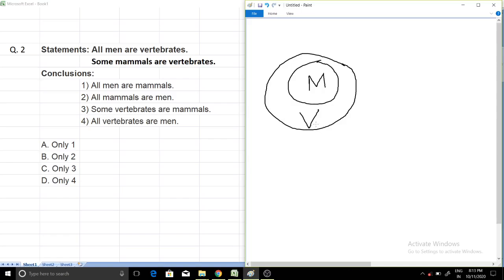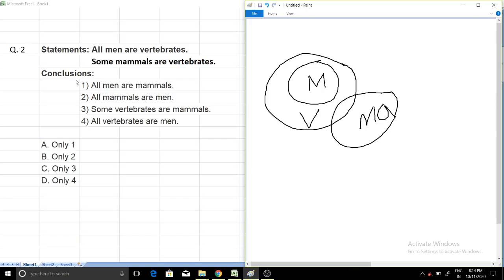Vertebrates I have already drawn and mammals I will draw here and I will intersect. See, this part will not intersect the inner circle. I will just take a part of it. This will be mammal, MA for mammal. So I made an intersection between MA and V.